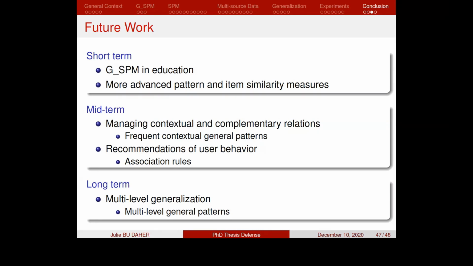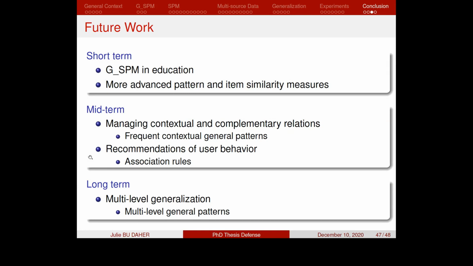As a midterm future work, we aim at managing the contextual and the complementary relations at the same time, and this can be done by integrating the contextual approach in the GSPM algorithm, which allows us to obtain frequent contextual general patterns, which are frequent patterns that are specific and general at the same time.